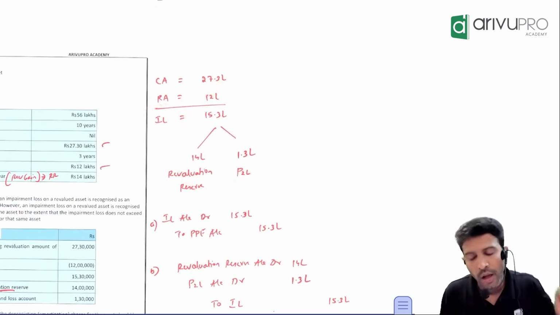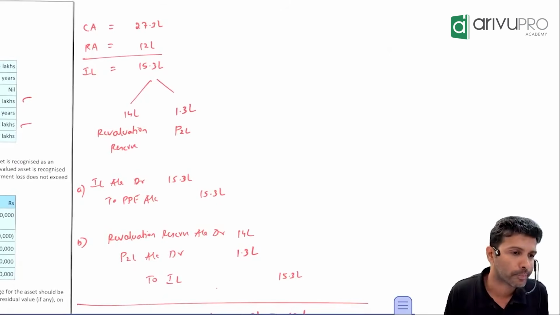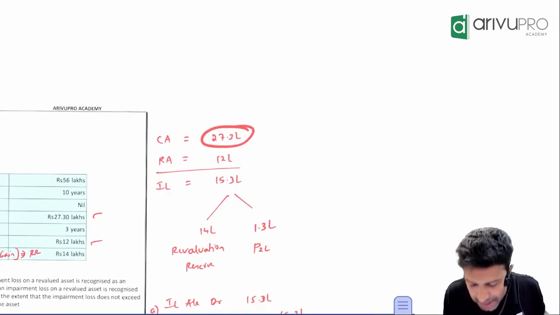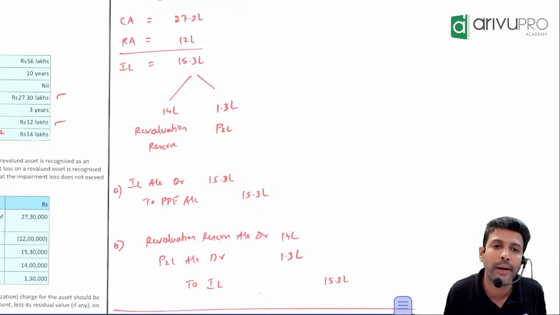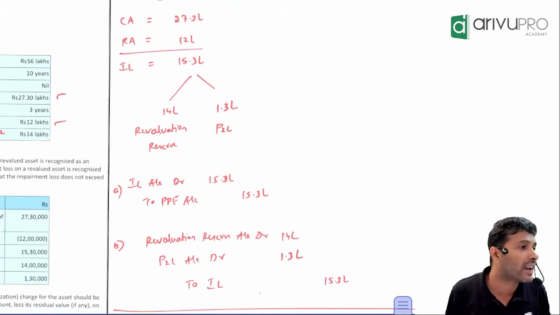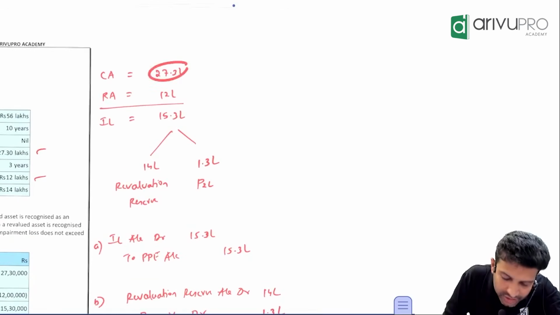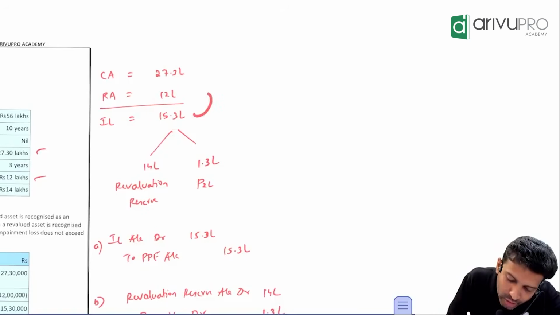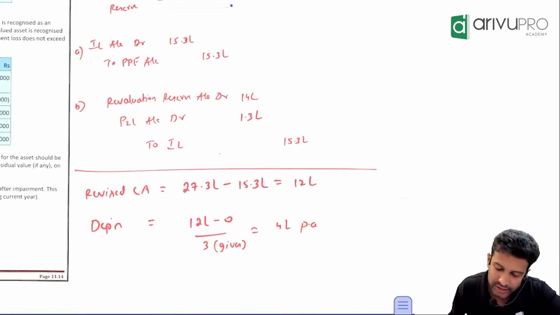Okay. Now, when you book impairment loss, will the carrying amount be the same or will it reduce? What was the carrying amount of the asset? 27.3. How much impairment loss did you book? 15.3. You have credited PPE also by 15.3. So what will happen to the carrying amount? It will get revised. 27.3 minus 15.3, obviously you will get 12 lakh. When you book impairment loss, the revised carrying amount will always reach the recoverable amount level.